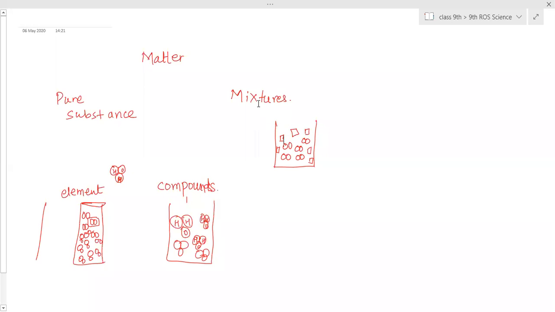Yes, with your doubt? Yes, ma'am. Ma'am, is rock salt a mixture or a compound? Just now I told you. What is rock salt? First tell me. Ma'am, sorry, I did not know that rock salt is iodized salt. Rock salt is not iodized salt.